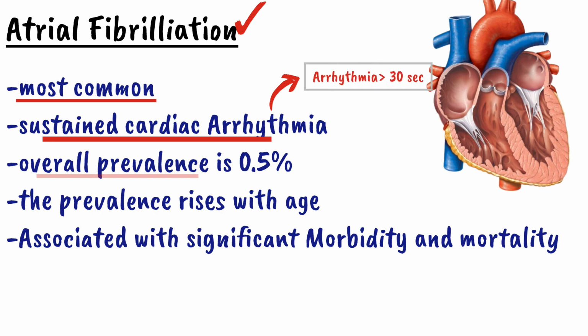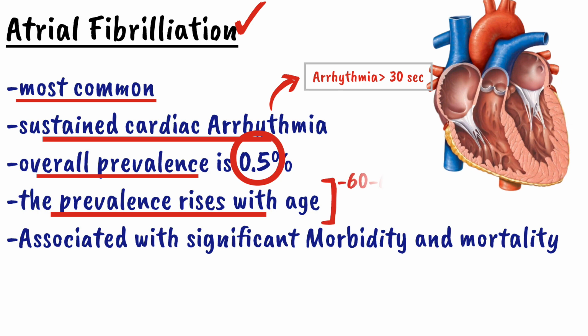The overall prevalence of atrial fibrillation is about 0.5% in the adult population, but its prevalence rises with age. At the age group of about 60 to 65 years, the prevalence of atrial fibrillation is about 1%. But at the age group of 80 or above, the prevalence rises to 9%. So atrial fibrillation is an old age disease.